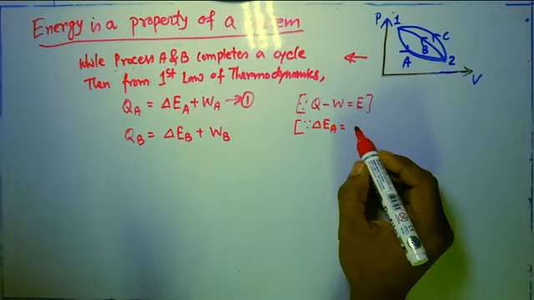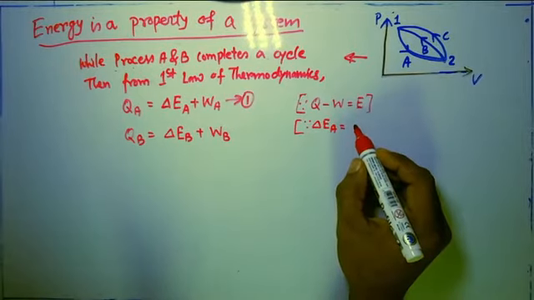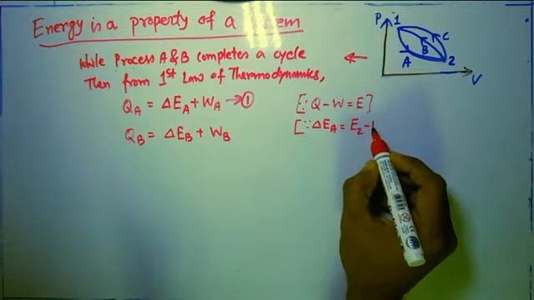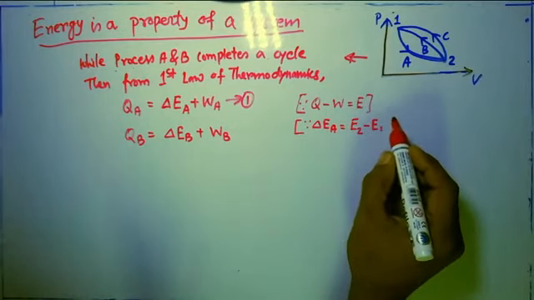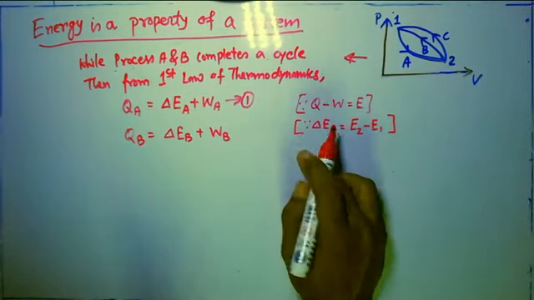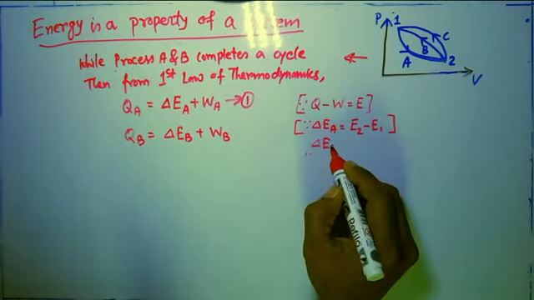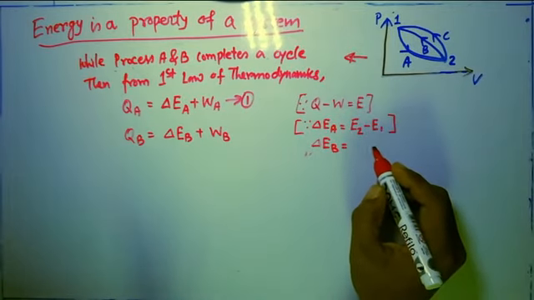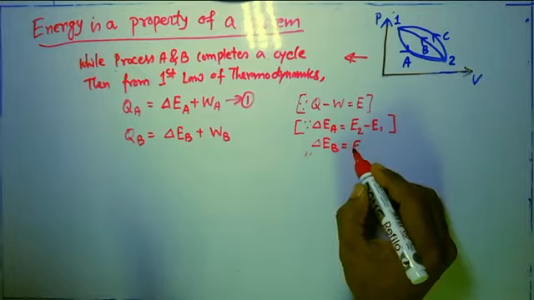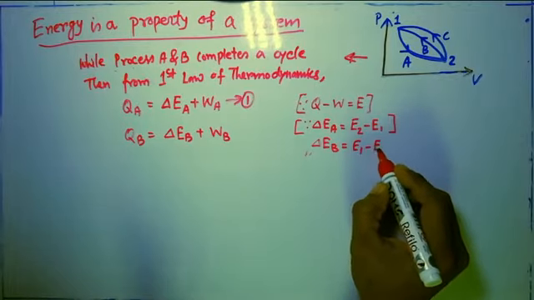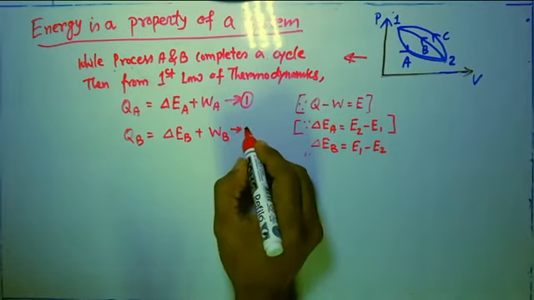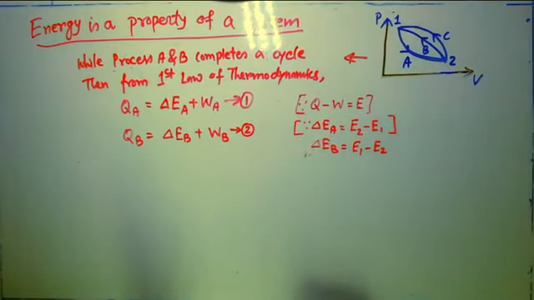It means the change of energy for process A. So it is nothing but the final energy, E2, minus the initial energy E1. In the same manner, del EB is also the change of energy for process B: the final energy, E1, minus the initial energy, E2. That is what is written over here. So I can name it equation 2.